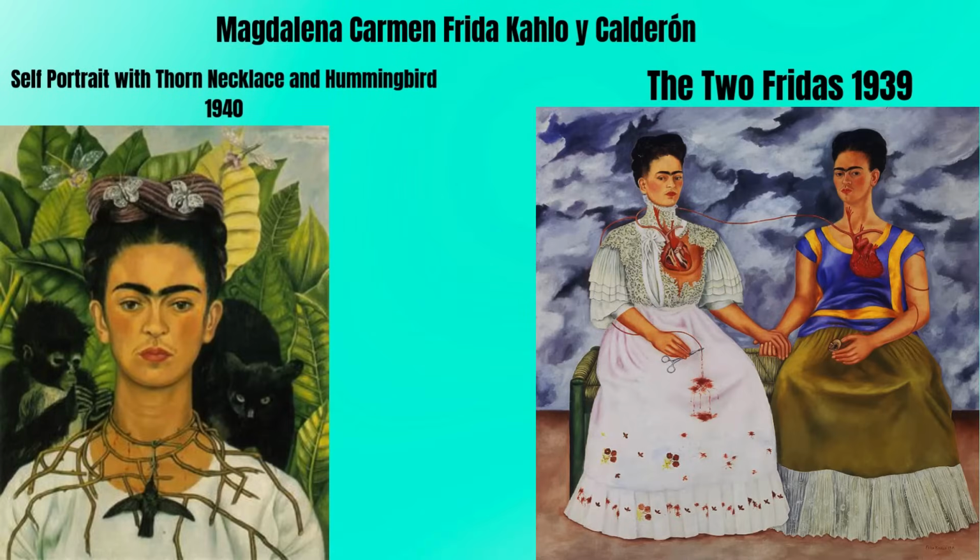Next we have two paintings by Magdalena Carmen Frida Kahlo y Calderon, a Mexican painter. The one on the left is called Self-Portrait with Thorn Necklace and Hummingbird painted in 1940, and the one on the right is called The Two Fridas painted in 1939. She is known for painting self-portraits and using vibrant colors showing themes of self-identity, nature, and the human body among others. She is quoted as saying she doesn't paint dreams or nightmares, she paints her own reality.